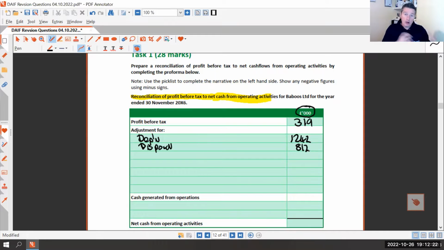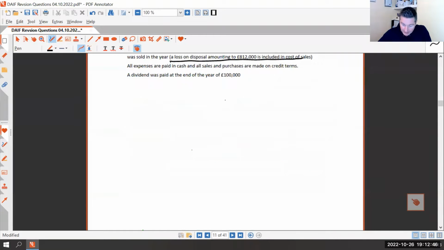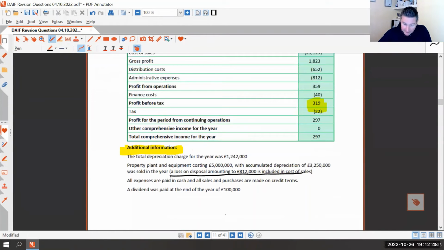Likewise, if we made a profit on disposal, it would have increased our accounting profit, but not the cash. So we would need to take off a profit, where this is a loss. So we need to increase it back up. So that's disposal, and that was a loss. So the next thing we need to look at is the finance costs.